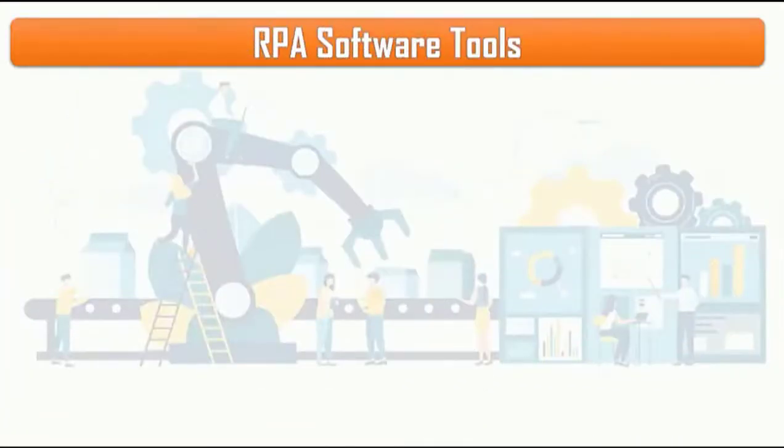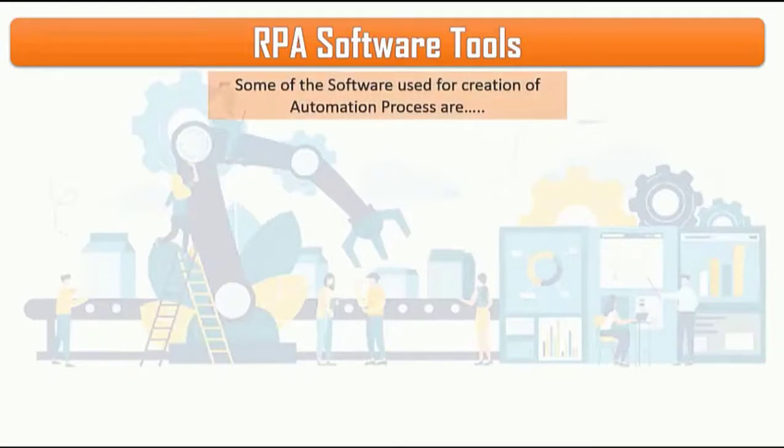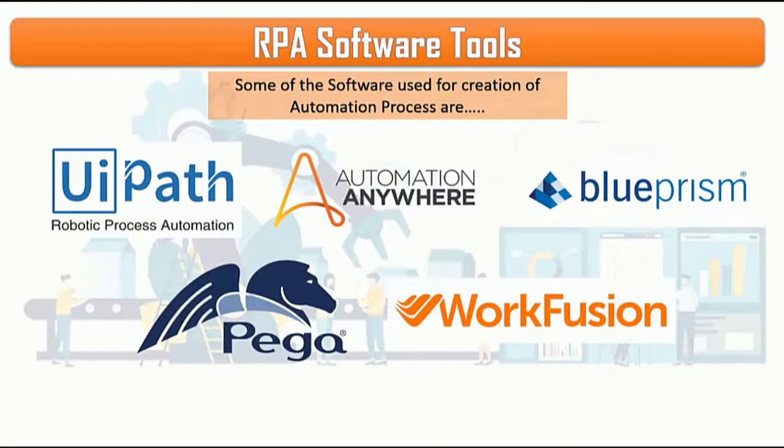Next, we have RPA software tools. Now, there are various RPA tools available in the market. Here are some of the market leaders: UiPath, which we have already seen in our example, Automation Anywhere, Blue Prism, Pega, and WorkFusion.